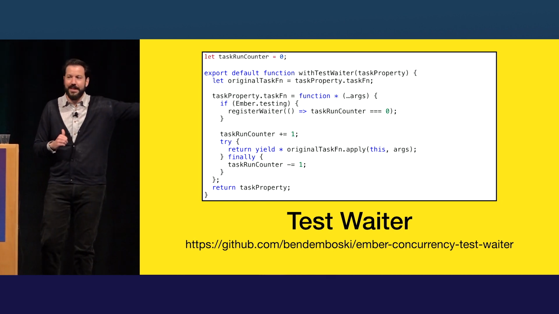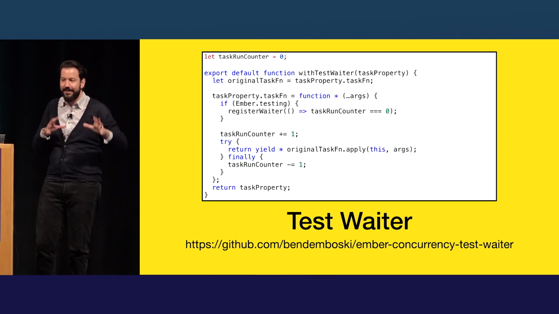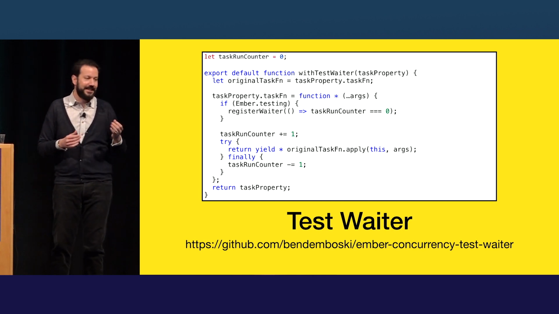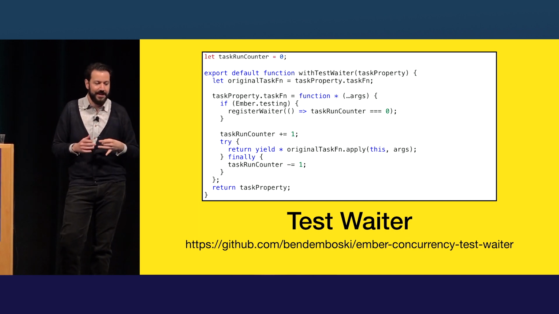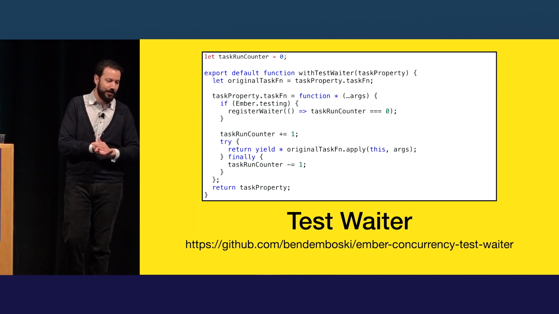So has anyone registered a test waiter before? Show of hands. Cool, just a few people. So a test waiter is basically a function that Ember will repeatedly call when a test is running. If the waiter returns true, it means there's nothing in flight, and the test can continue. If it returns false, it means that something's happening that Ember has to wait for.